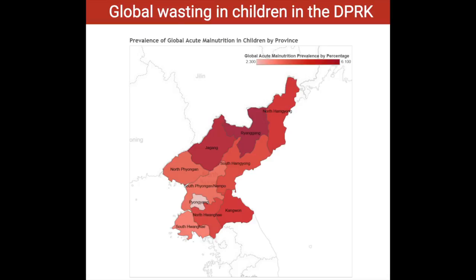And the global acute malnutrition seems to have the same trend as well, where the capital city has the lowest prevalence, and as you get further away from the capital city, the provinces seem to suffer worse conditions. This raises the question of what is happening in North Korea, where the capital city is experiencing much better conditions compared to the other provinces. And that is a question specific to the country.